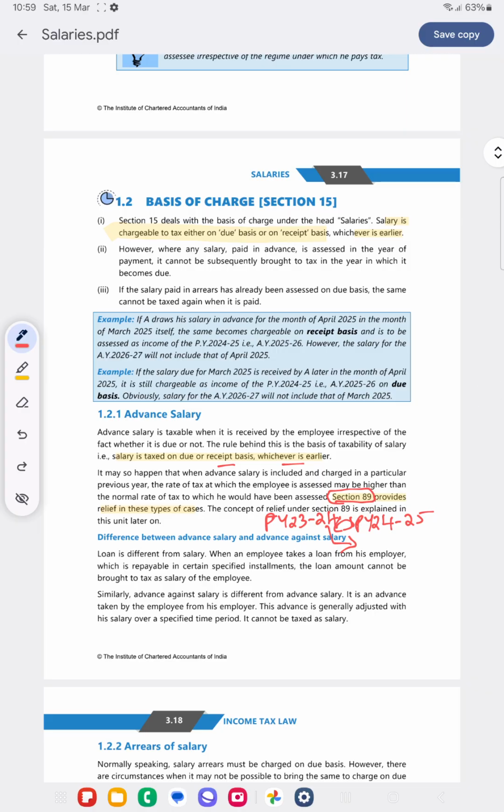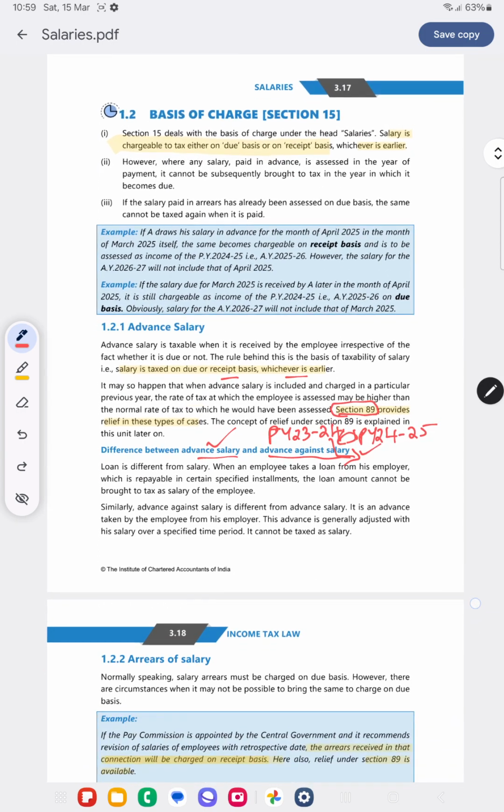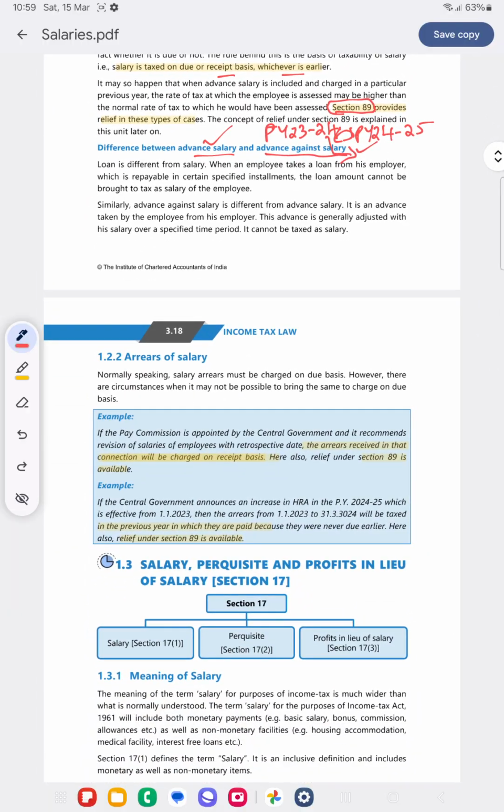Now what is the difference between advance salary and advance against salary? Advance salary is salary received in advance, and advance against salary is the employee getting a loan against his salary.